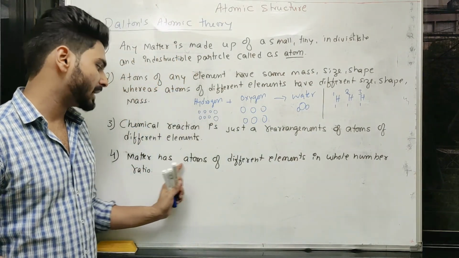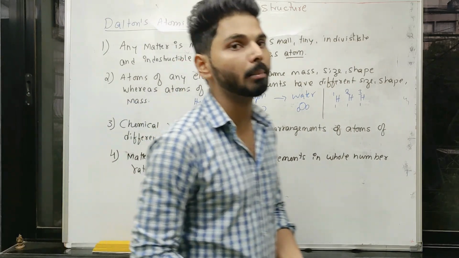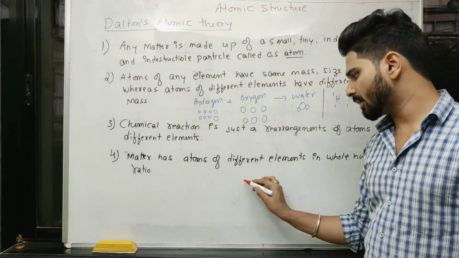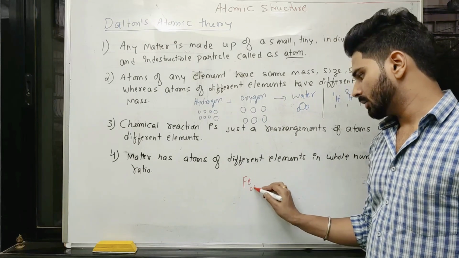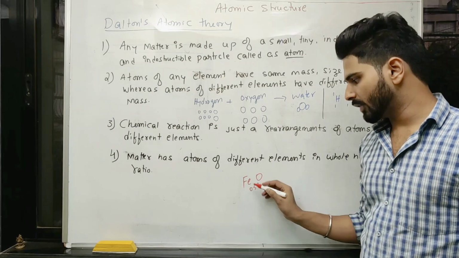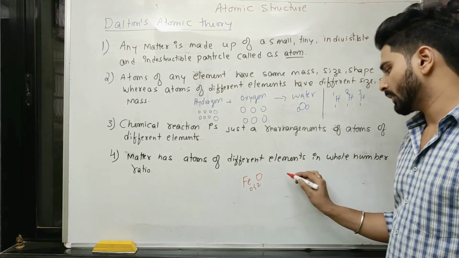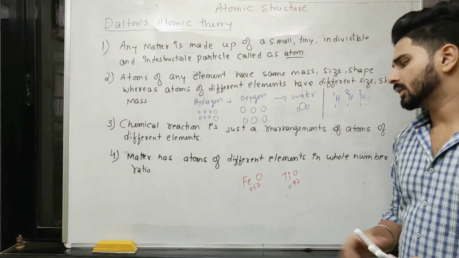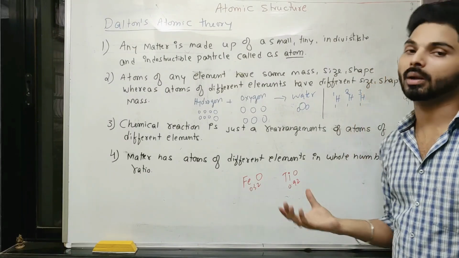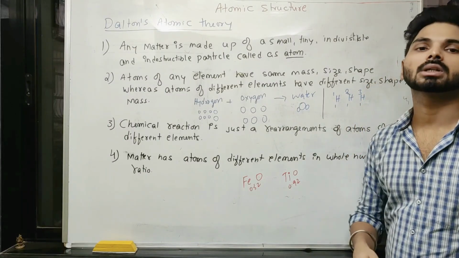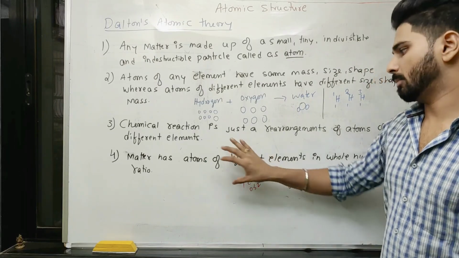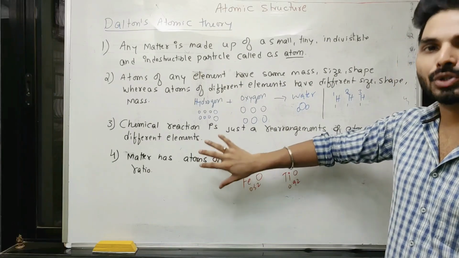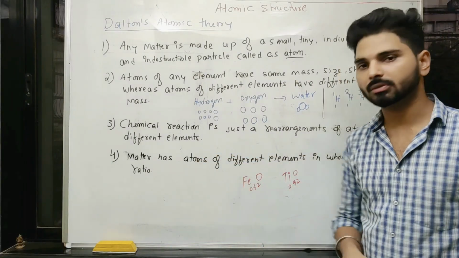And the last one is matter has atoms of different elements in whole number ratio. Maybe true for many compounds, but there are some compounds like ferrous oxide where the proportion is not in whole numbers. Titanium oxide also, in some compounds you can see the ratio of atoms is not in whole numbers, it may be in fractions. But they are few. Majorly, the fourth postulate is proving true today also, but there are some exceptions we can observe today.